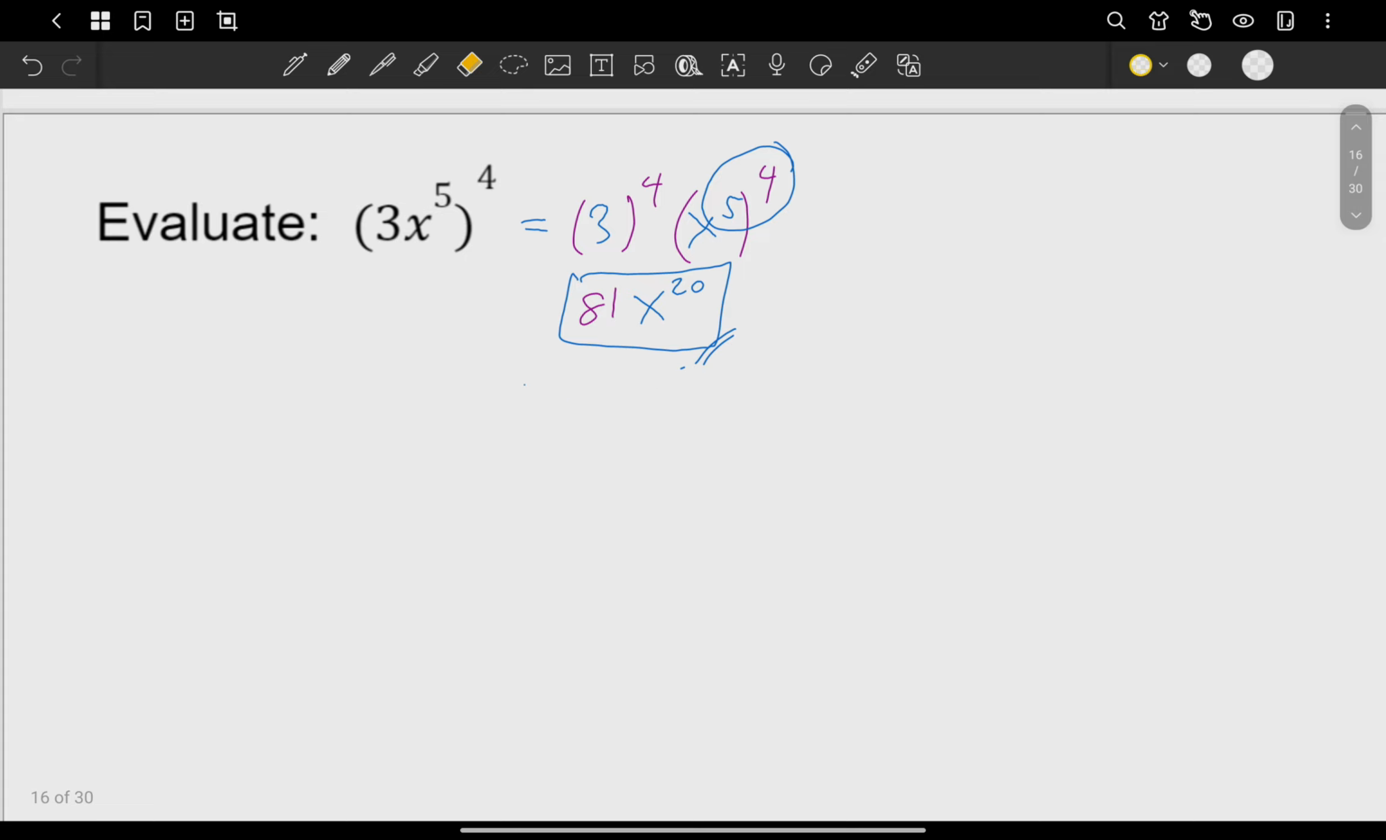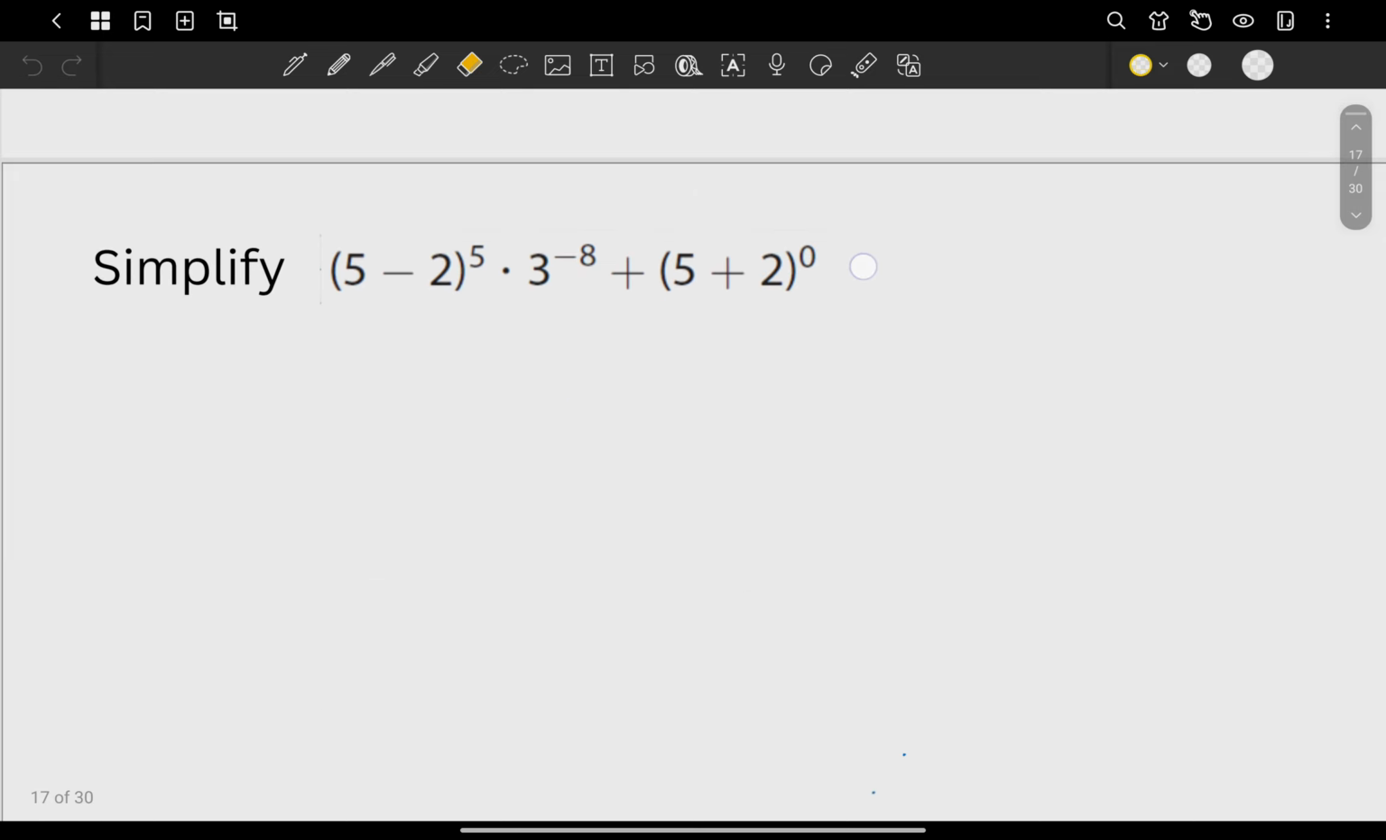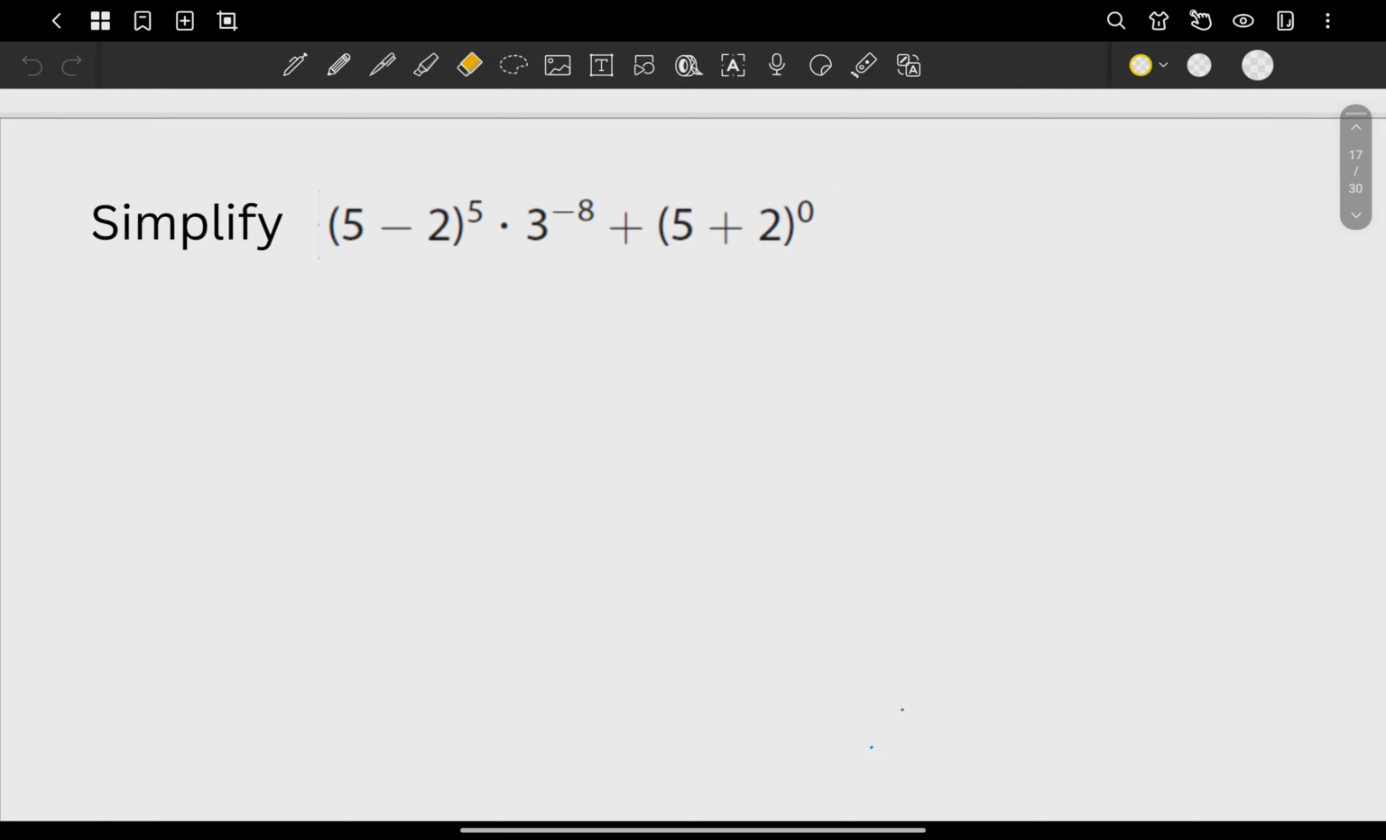Okay, next. Simplify, for your power of zeros. What do you have here? So 5 minus 2, that's going to be 3 raised to 5. By the way, this one is your PEMDAS. Times 3 raised to negative 8 plus, again, it's going to be what? 7 raised to 0. And you know already, any number raised to 0 except 0 is what? It's equal to 1. So this one here, sir, can we just bring down the 3 raised to negative 8? Because it's negative, right? Yeah, it's okay.